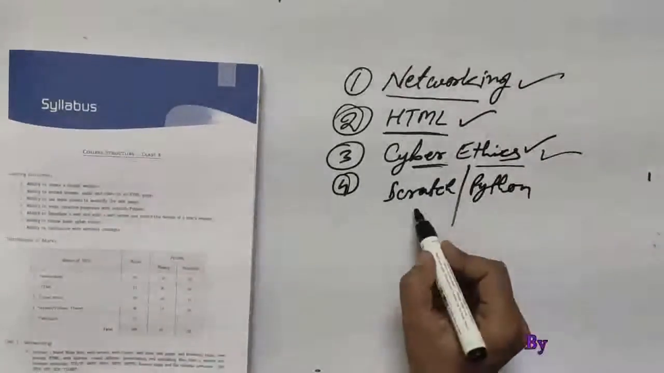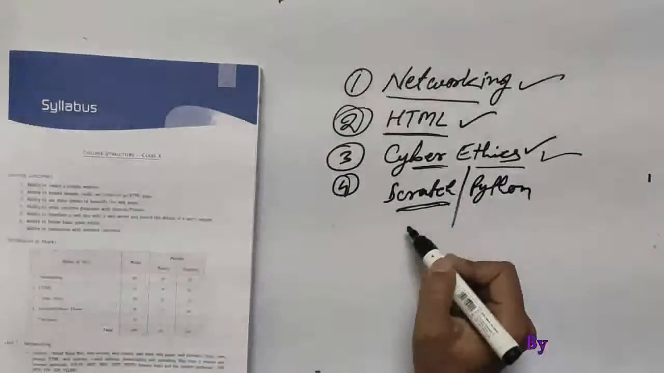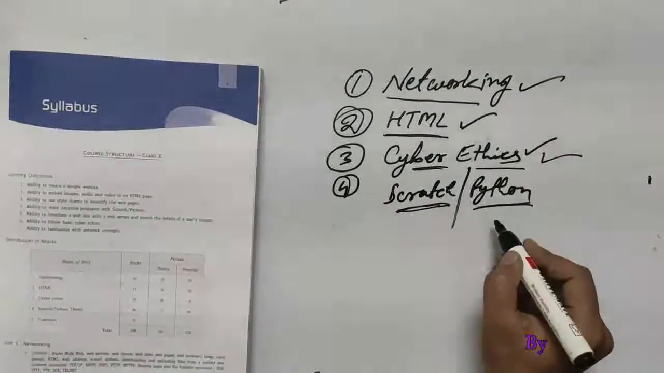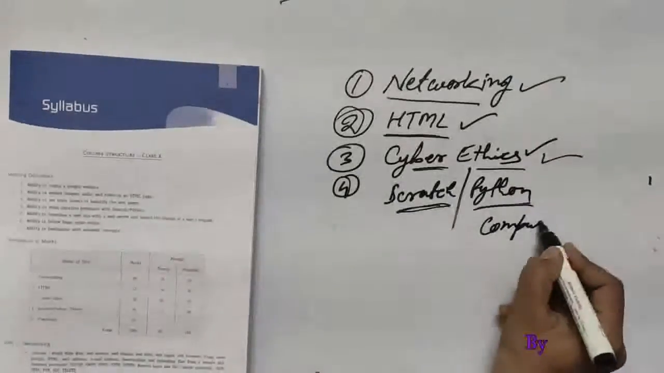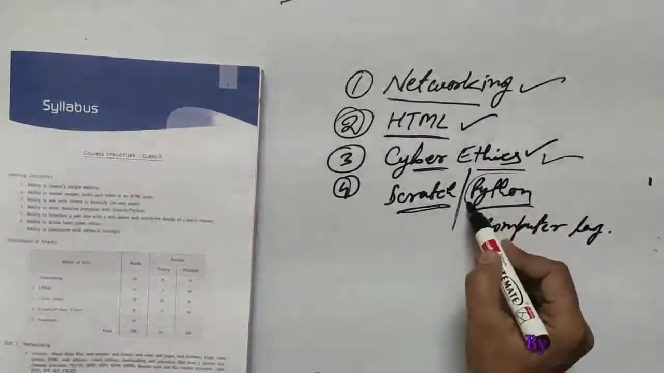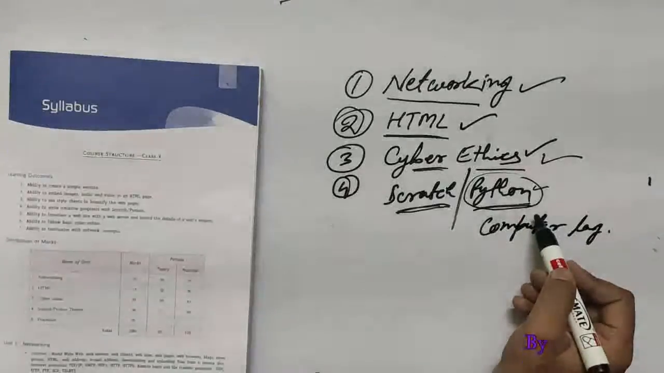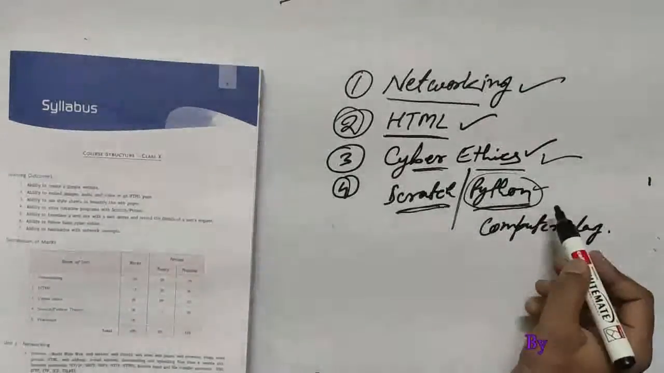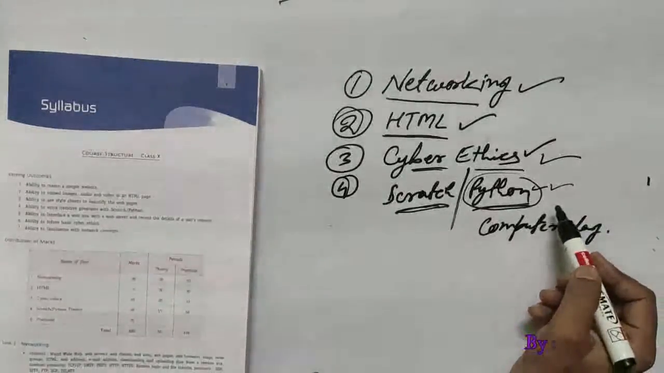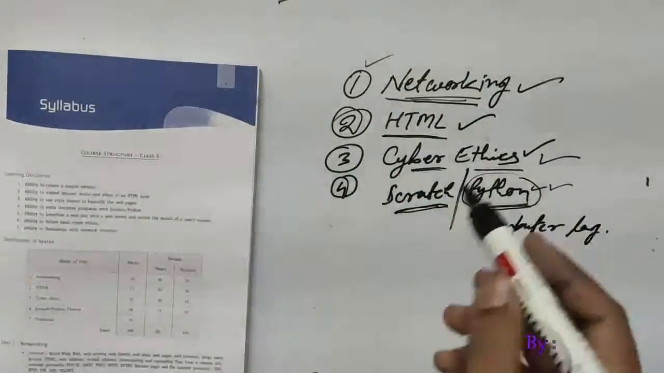And next will be Scratch, which is a type of software that helps to create animation or animated videos on the PC. And next will be Python, which is a type of computer language. This language we have to study in this session. We have discussed Python last year also, and next year in 11th class we will also discuss the Python language. So today we will start from the first unit, which is networking. So let's discuss the networking process.